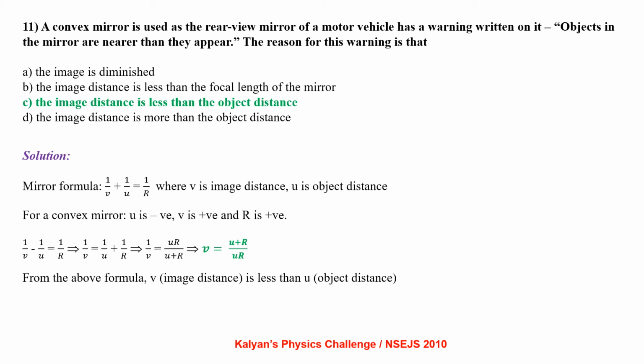This is a day-to-day common observation which can be explained with the help of physics. We can say mirror formula 1/v plus 1/u equal to 1/f, where v is image distance, u is object distance. For convex mirror, u is negative and v is positive, as well as f is positive, focal length. Applying the mirror formula, we get v equal to uf by u minus f. From the above expression, we can see that image distance is less than the object distance.